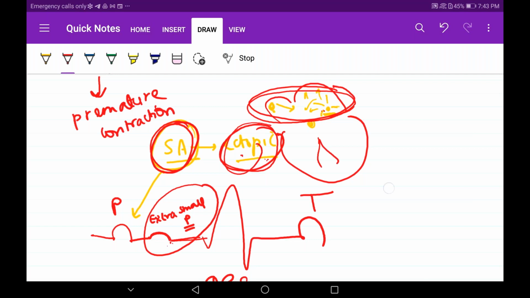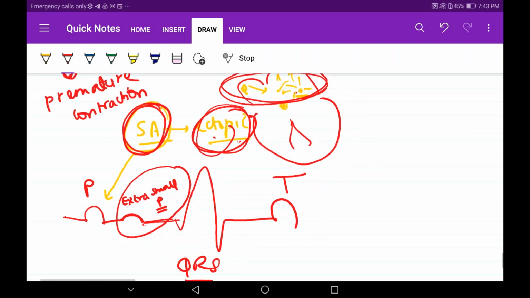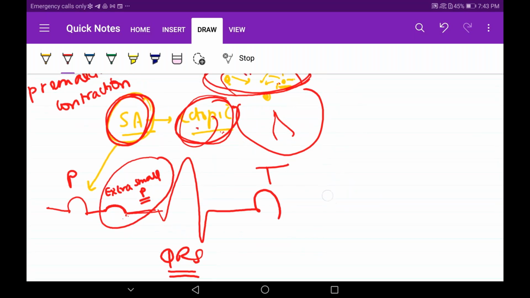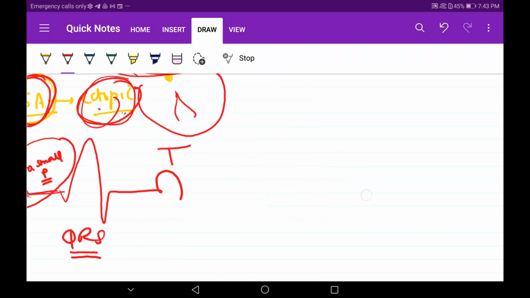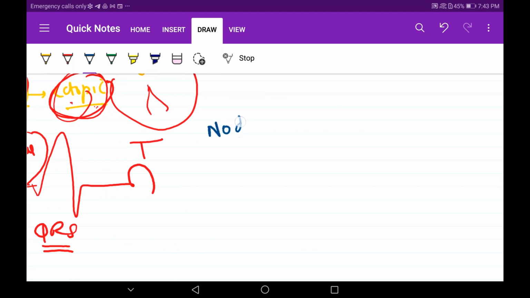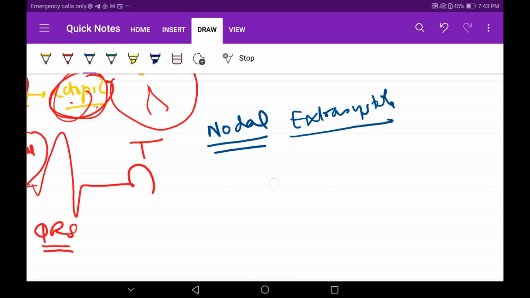Understood this concept of the small P wave in the ECG for atria? Yes. Similarly, come to the nodal. What happens in nodal extrasystole is the heart is like this.